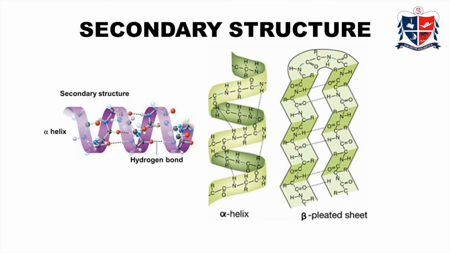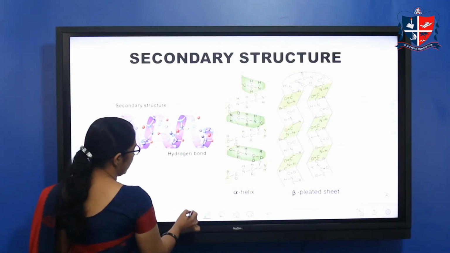It is uniformly wound around an imaginary or central axis in such a way that it is uniformly arranged, which means that in one complete turn there are around 3.7 amino acid units.